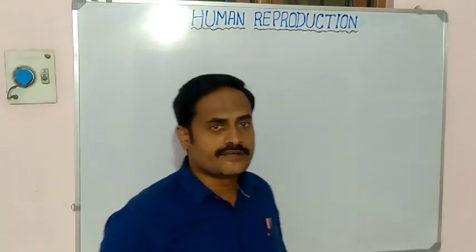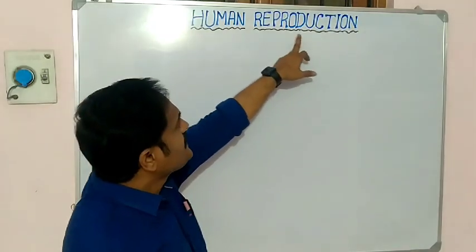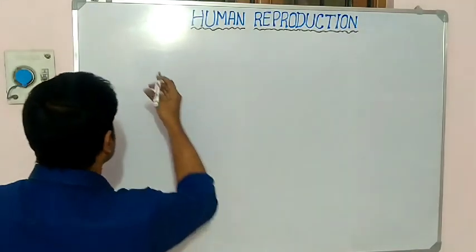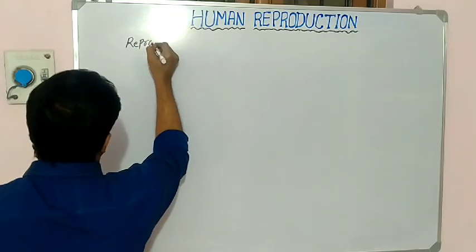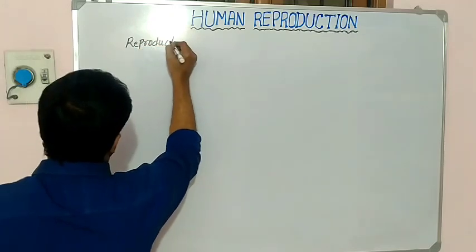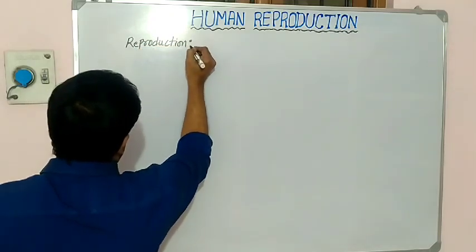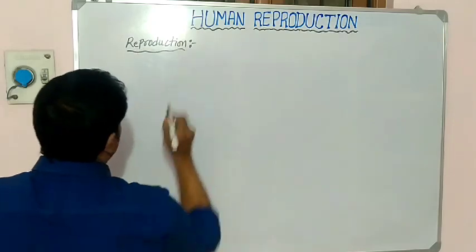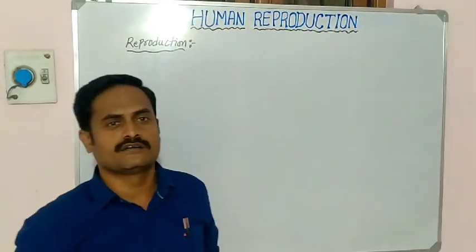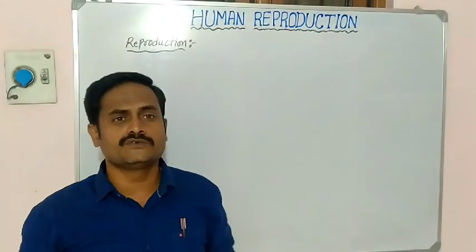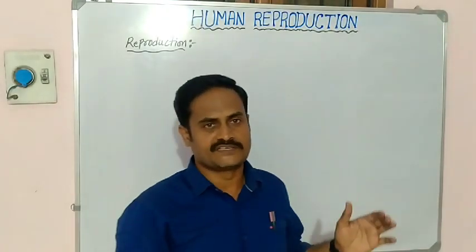So first we are going to learn about reproduction. What is reproduction? Reproduction means the ability of an organism to produce new offsprings.